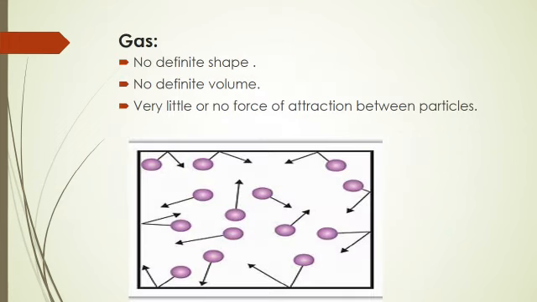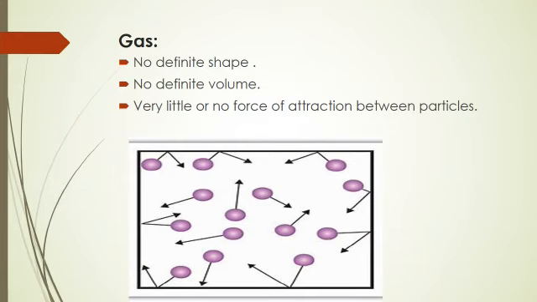Gas. Students, in a gas, the particles are widely spaced. They move freely and randomly in all directions and at high speeds, colliding with one another and the walls of the container, giving rise to gas pressure. The particles spread out as far as they can to fill up any container completely and quickly. A gas has no definite shape and volume.